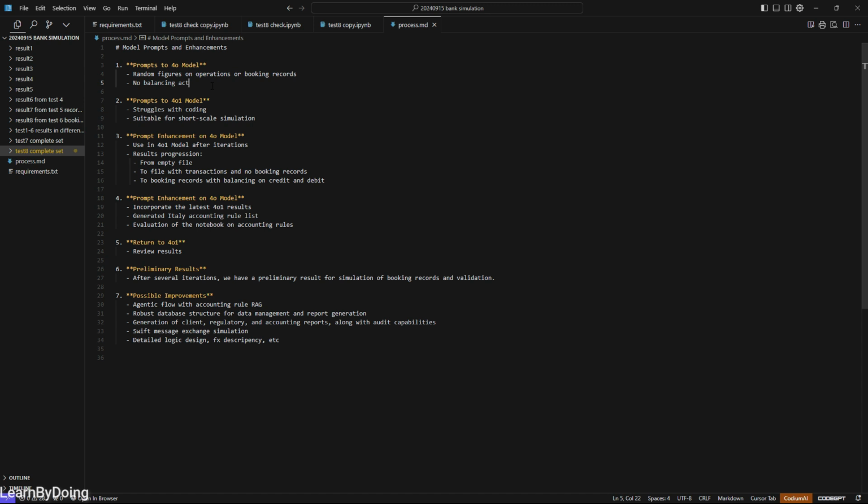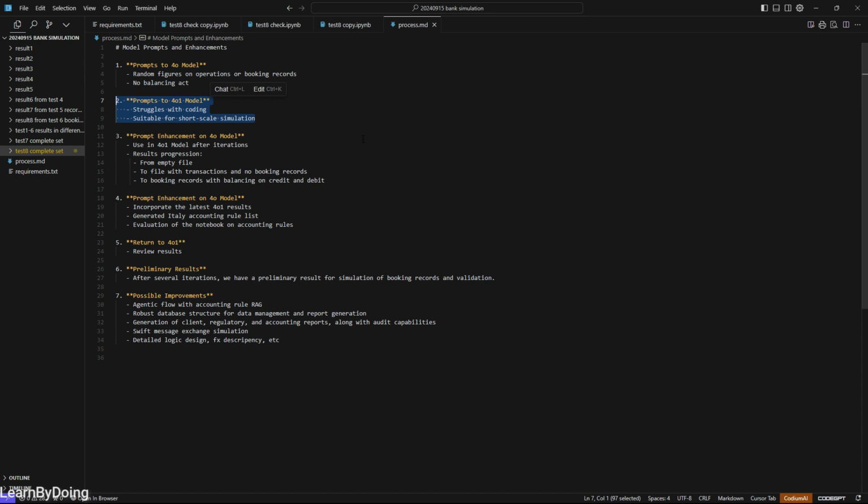After several trials, I tested the model. It cannot give me the Python code to create balanced booking records. Then I tried the o1 model. As I said before, it struggled with detailed coding, and it might be more suitable for a small scale simulation. In my simulation case, I think the banking activity already included many details, so maybe it's not suitable for it to actually get accurate coding results.